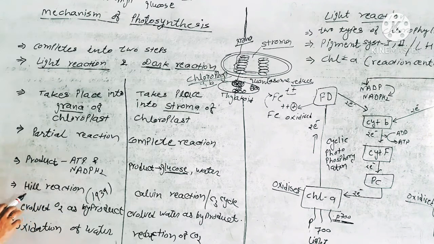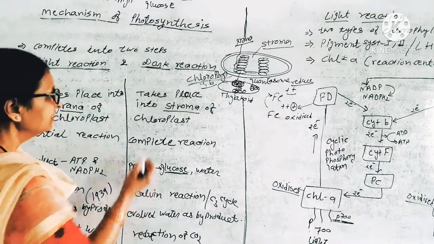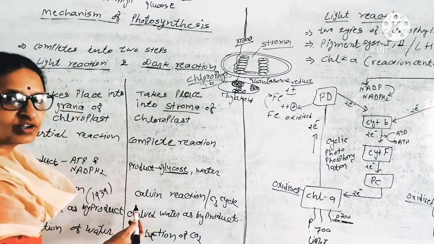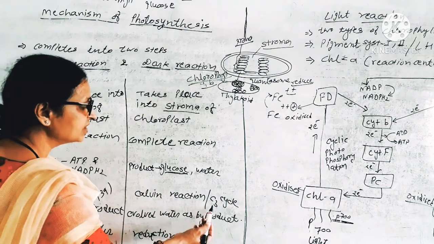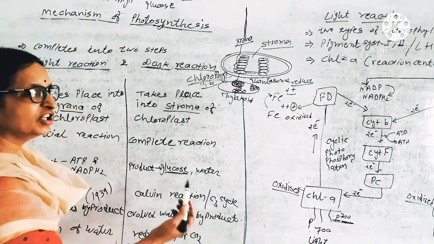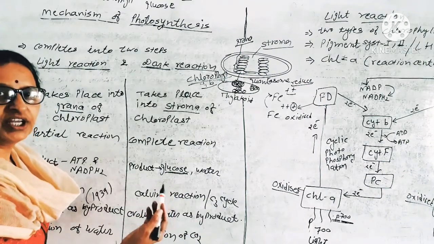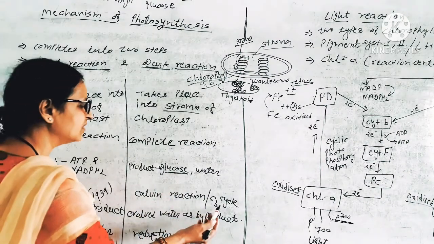That is why light reaction is also called Hill reaction. Calvin found the dark reaction, that is why the dark reaction is also called Calvin reaction or C3 cycle, because the first stable compound from carbon dioxide is a 3 carbon compound, that is why it is called C3 cycle.